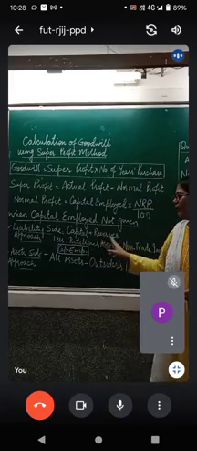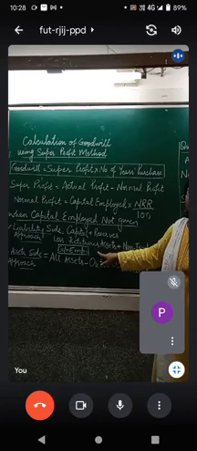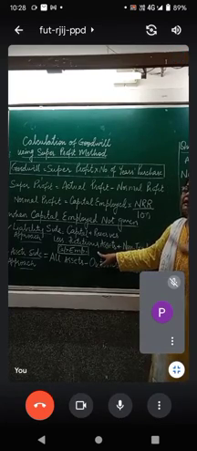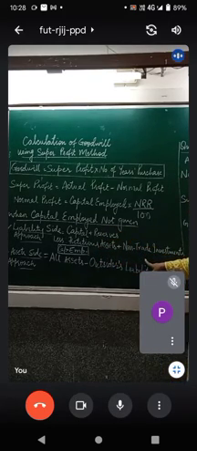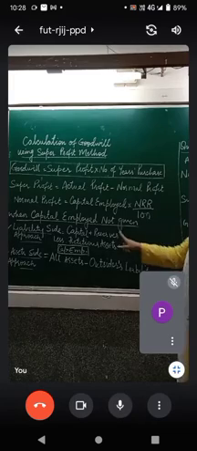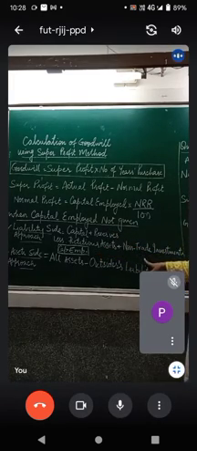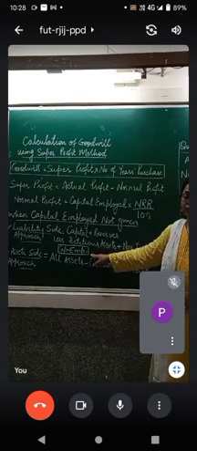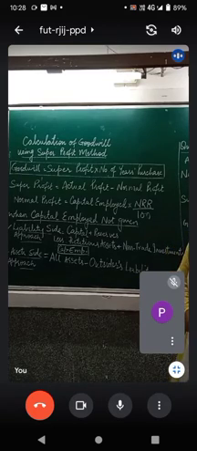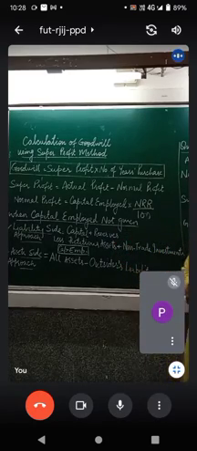You add capital and reserves, the general reserve of the business, and you subtract any fictitious asset, any existing goodwill which is mentioned in the question, and any non-trade investment. So capital plus reserves minus fictitious assets and non-trade investments is equal to the capital employed. Suppose the details of the asset side are given in the question. If the details of the asset side are given, then how will you calculate the capital employed?